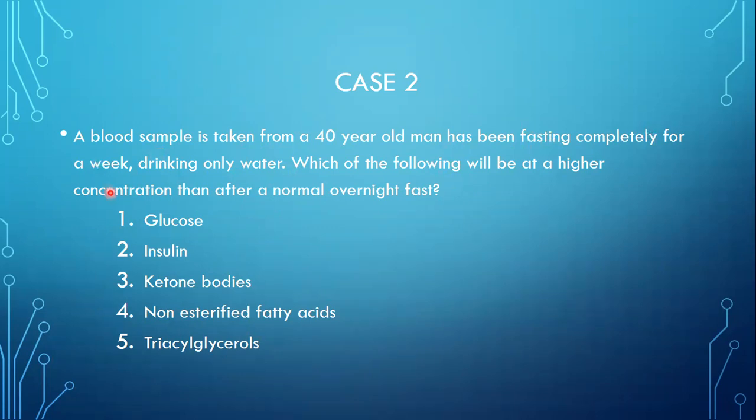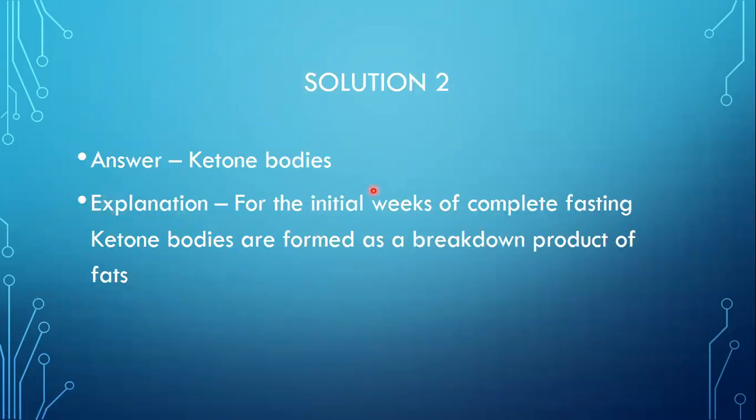So after 1 week, what will be high in the blood? What concentration will be high? So the answer for that is ketone bodies. Because for the initial weeks of complete fasting, ketone bodies are formed as a breakdown product of fats. Now, ketone bodies are formed because ketone bodies are the secondary source of fuel for our brain. When there is no glucose, our brain makes use of ketone bodies as the source of energy.